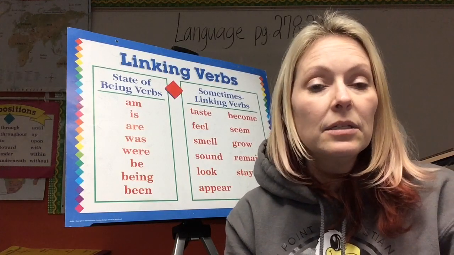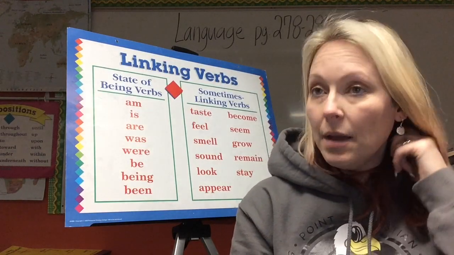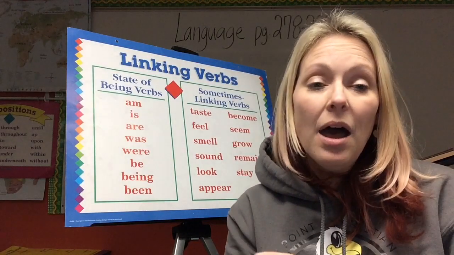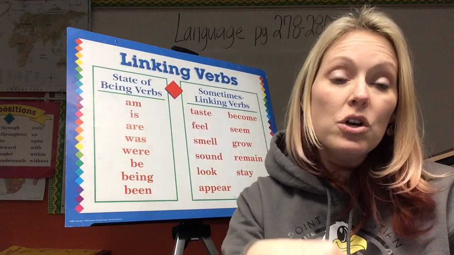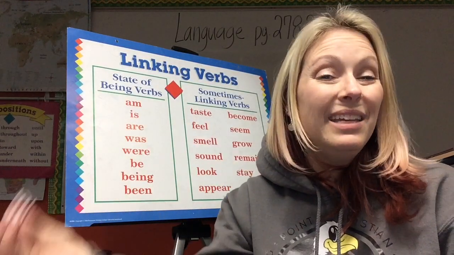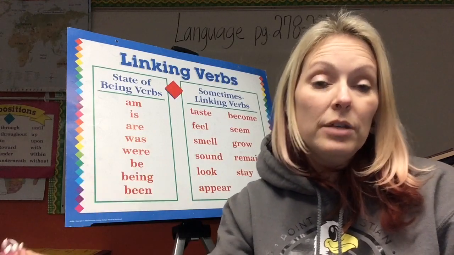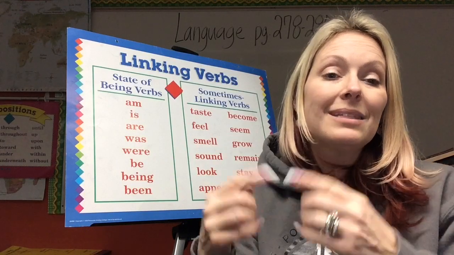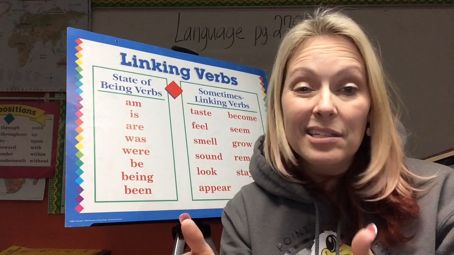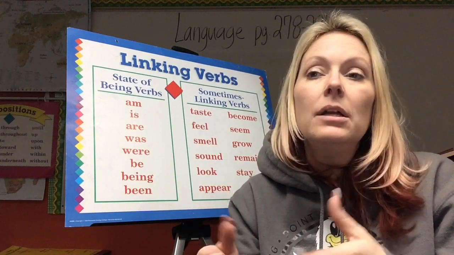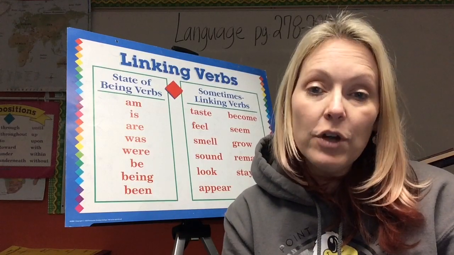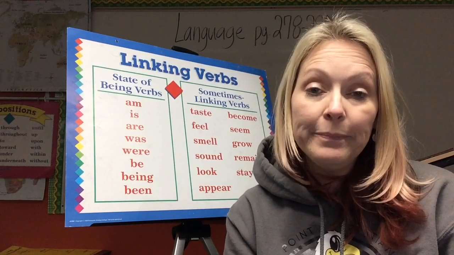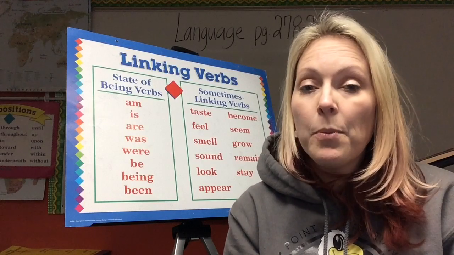The pie tasted good. So now I'm going to look and see pie is actually receiving good, because we're talking about how the pie is. The pie is good, right? So tasted is then linking those two together because it's not actually an action. The pie didn't taste something. It tasted good, right? So that would be a linking verb. So go ahead and put LV on the line. See how this is going? Let's do a couple more.